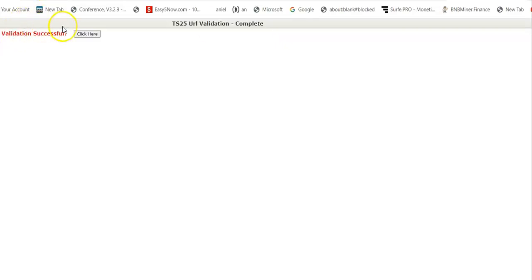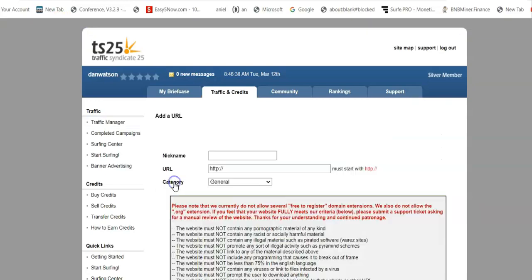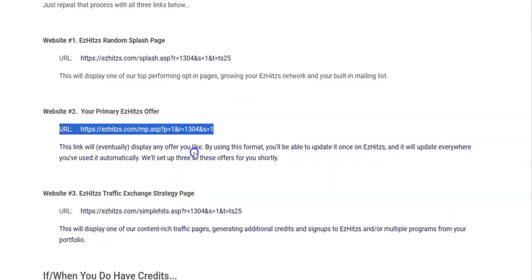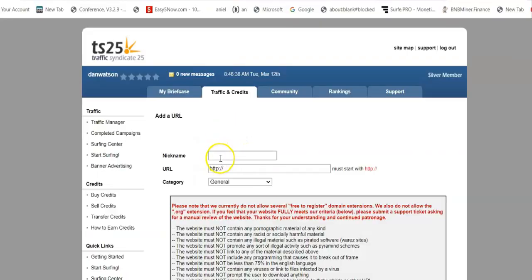And boom, validation successful. I can click here. And now I have 2 of my 3 sites. So I'm going to add a URL, and you guessed it, I'm going to go back over here to grab a nickname for this one, and we are just going to say strategy page is what we are going to use for our nickname.